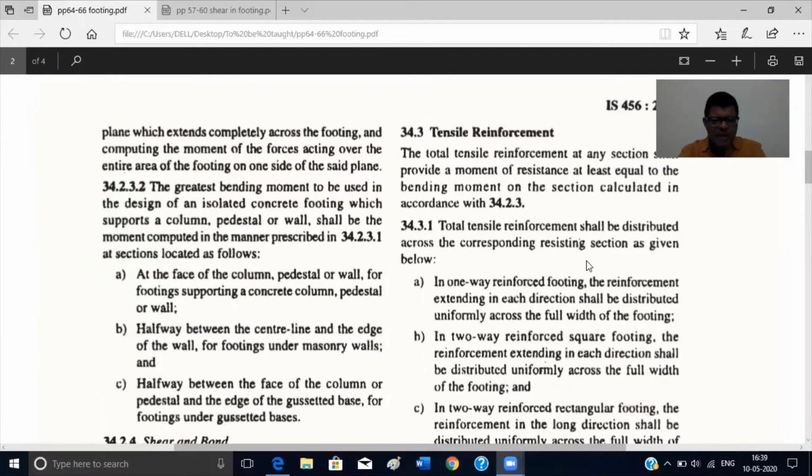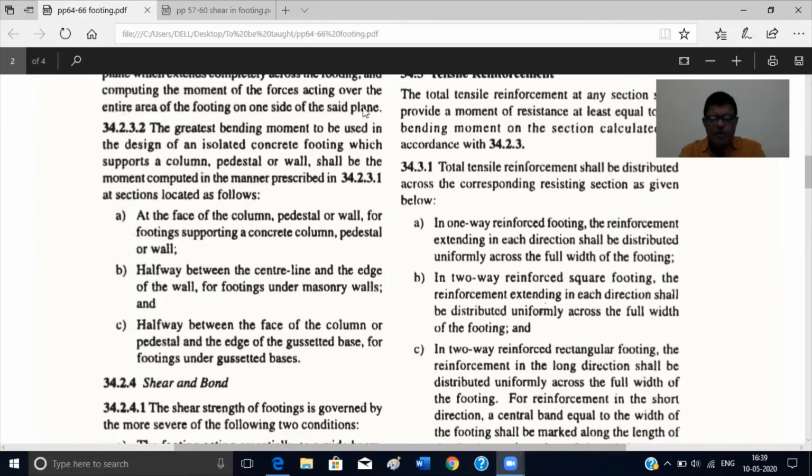Go to page number 65, clause number 34.2.3.2. So this gives the greatest bending moment to be used in the design of an isolated concrete footing which supports a column, pedestal, or wall shall be the moment computed in the manner prescribed in 34.2.3.1 as indicated as follows.